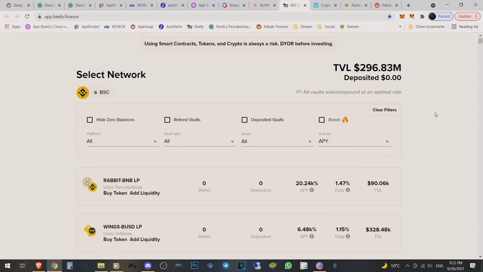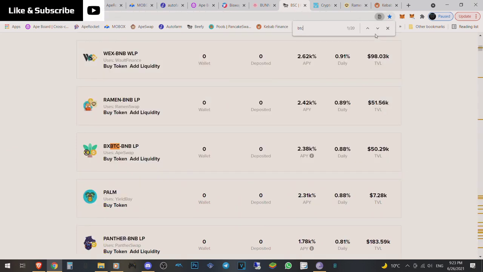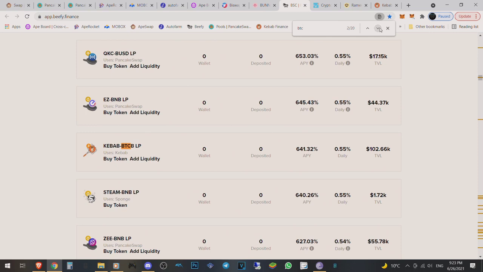I'm going to press Control F on my keyboard right now. I'm going to type in BTC, and then it's going to show me only the BTCs that I would like to get into. BXBTC, this is not Bitcoin though. If you go on a website called CoinMarketCap and look at the very top, you can see the dominance of Bitcoin. So this is against the dominance of Bitcoin, so we don't want to get into that pool because it's not the place for us to be. We want to get Bitcoin itself.